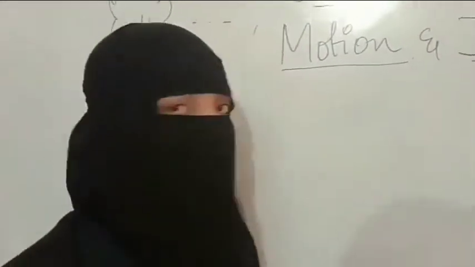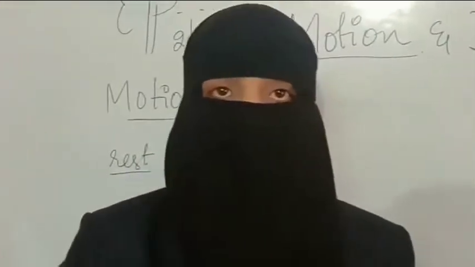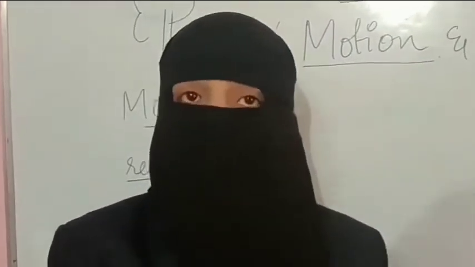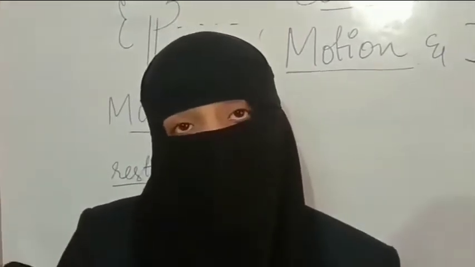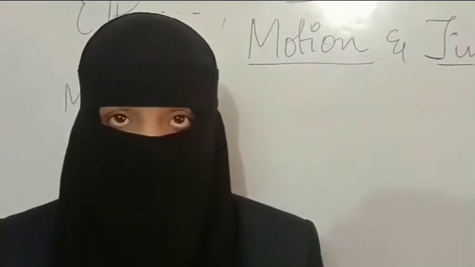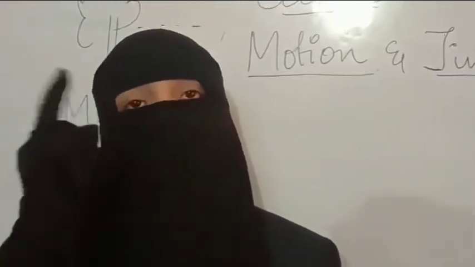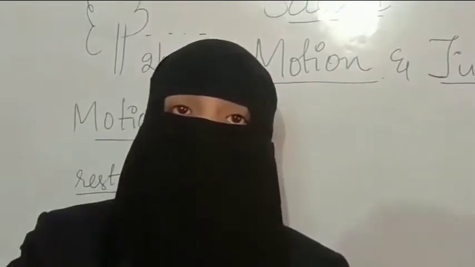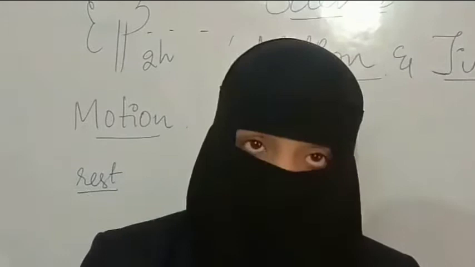So you understood about motion. Now we are going to learn one more thing about motion. A body can be at rest for one set of surroundings and at the same time it can be in motion for another set of surroundings. So to get clarity here, I'll take an example.